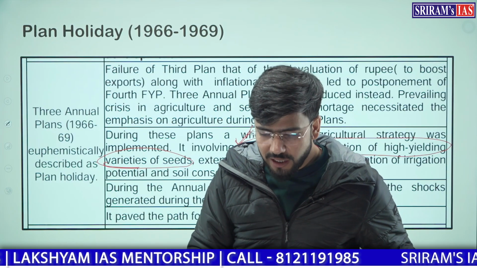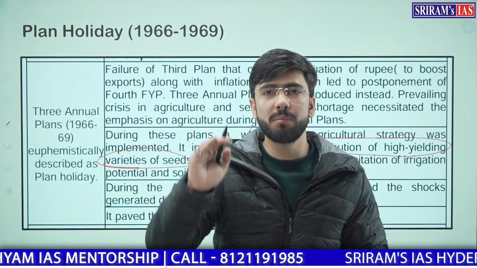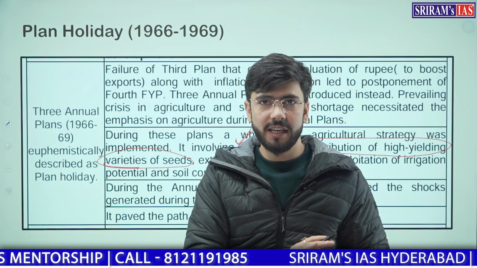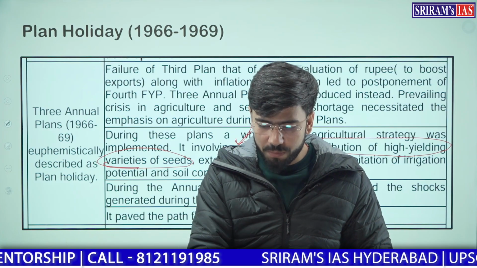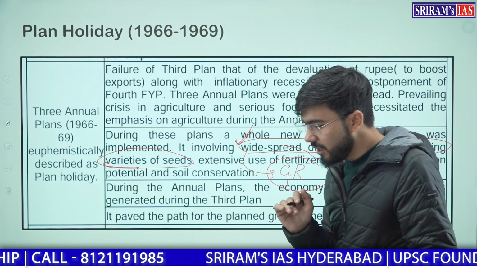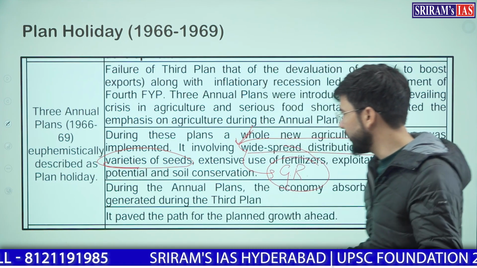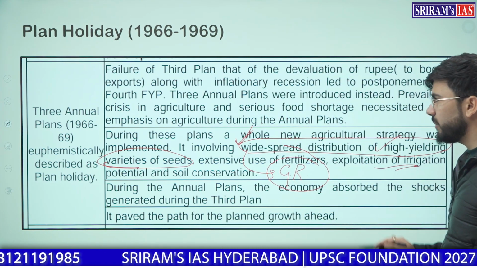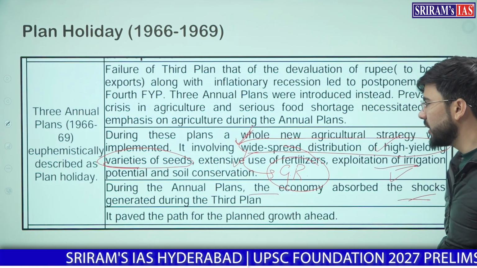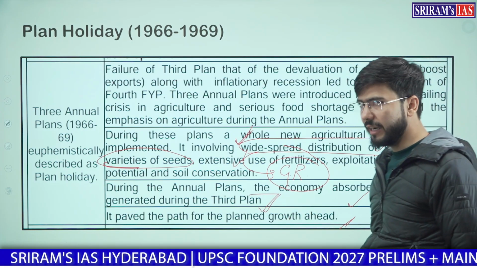This green revolution brought in high yielding variety seeds. These seeds and fertilizers were distributed at subsidized rates in the regions of northern India, in western UP, Punjab and Haryana. These were the states which benefited from the green revolution in its first phases. There was extensive use of fertilizers, exploitation of irrigation, and potential soil conservation due to annual plans. The economy absorbed the shocks generated during the third plan. It paved the path for planned growth ahead.